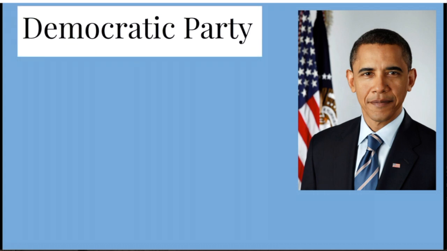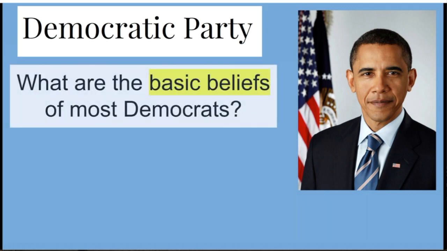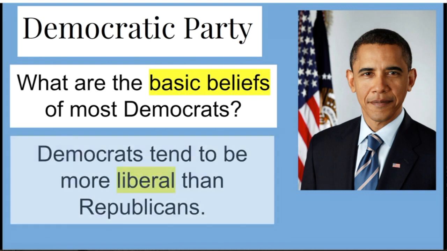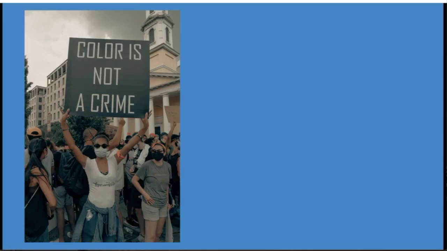Let's look closer at the Democratic Party. So you know this guy. This is President Obama, who was president before Trump came into office. What are the basic beliefs of most Democrats? Democrats tend to be more liberal than Republicans. So let's look at this sign here.